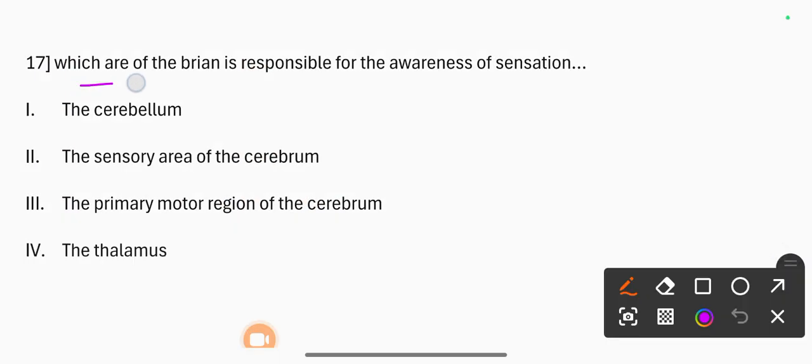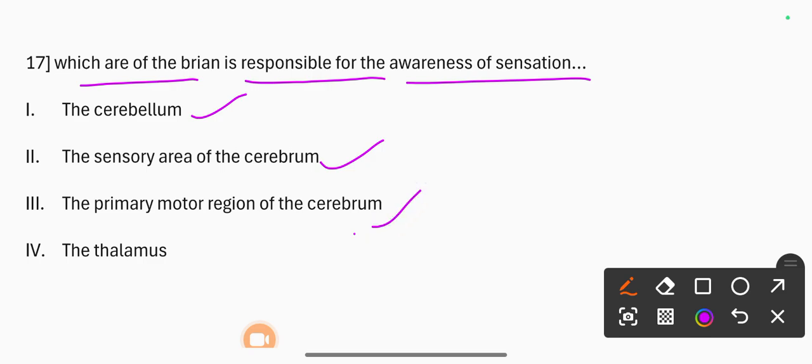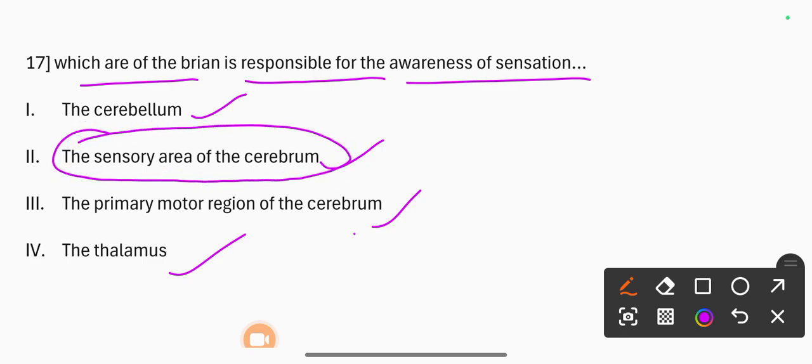17th question. Which part of the brain is responsible for the awareness of sensation? 1. The cerebellum, 2. The sensory area of the cerebrum, 3. The premotor region of the cerebrum, 4. Thalamus. Correct option is the sensory area of the cerebrum.